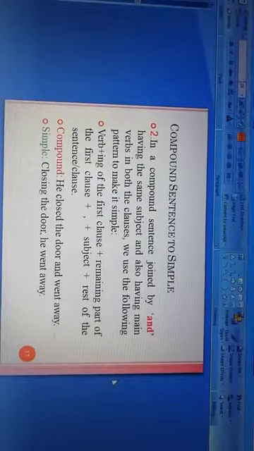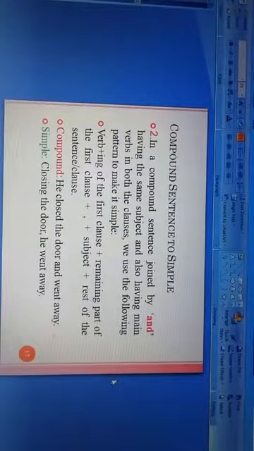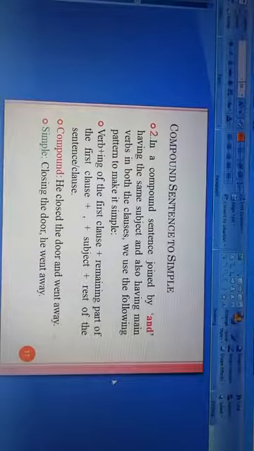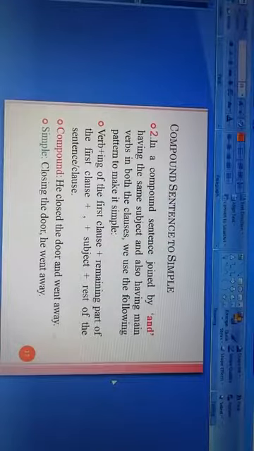He closed the door and went away. This is a compound sentence. He closed the door and went away. In this sentence, this compound sentence is joined by and, has the same subject, that is he, and also has the main verbs in both the clauses, that is one is closed and another one is went.